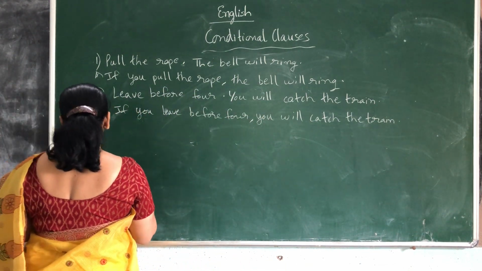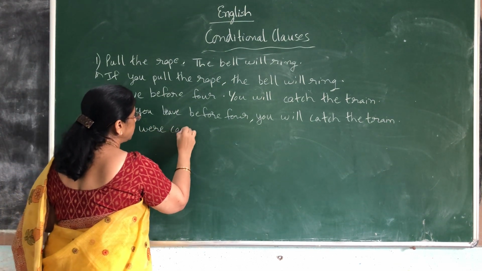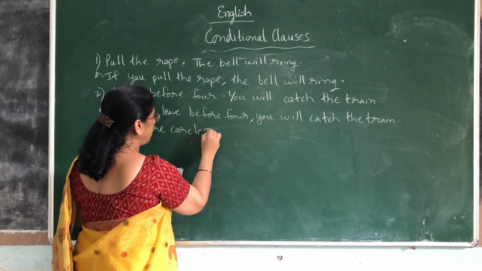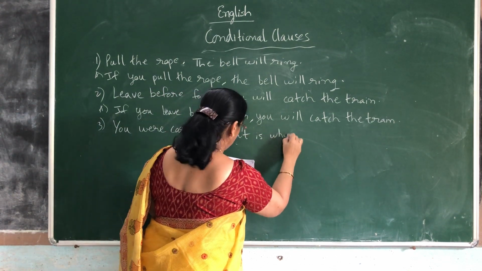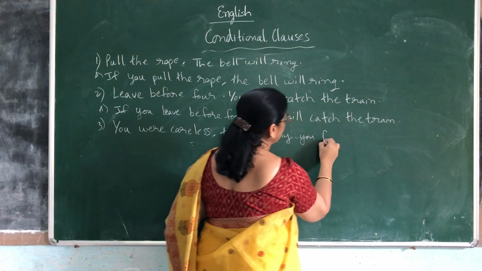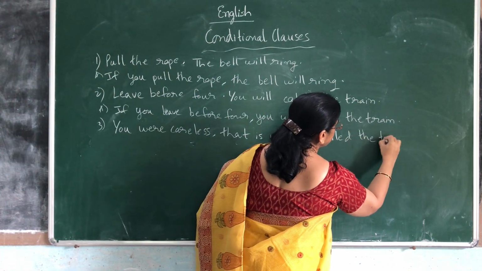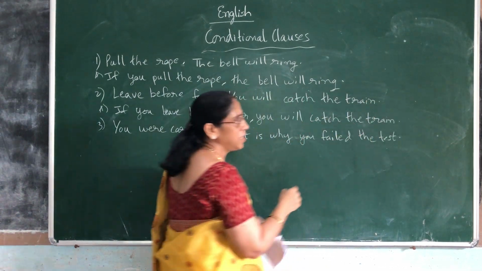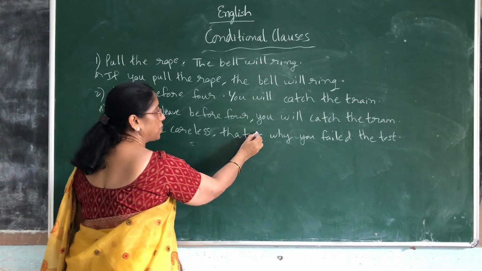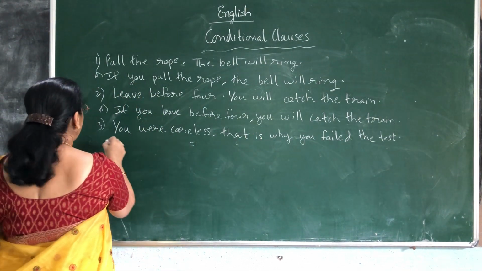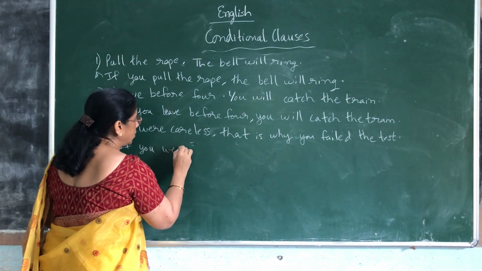We'll see one more example. You were careless. Okay, you were careless. That is why you failed the test. So what is the thing which happened? Because he was careless, he failed. What is the condition you can put? Sometimes a positive or negative can be used. Here you can use the opposite of it. Like, see, if you were careful,